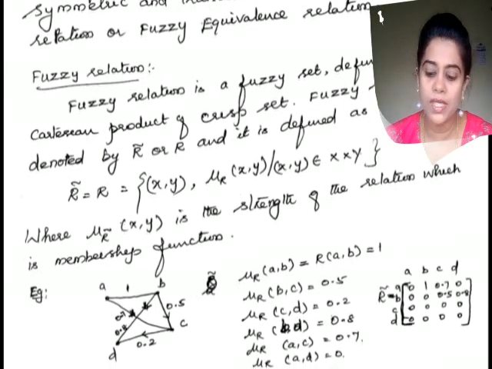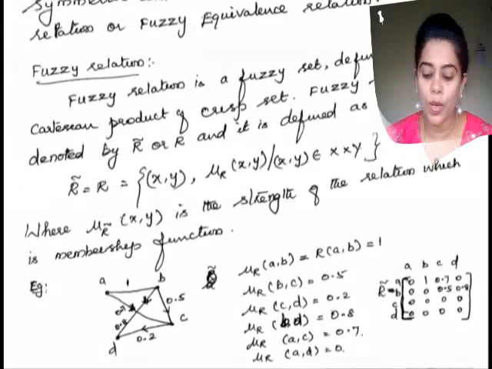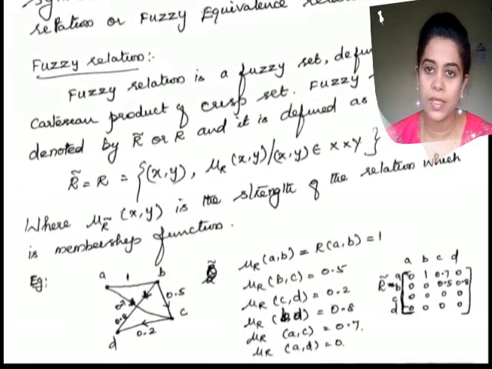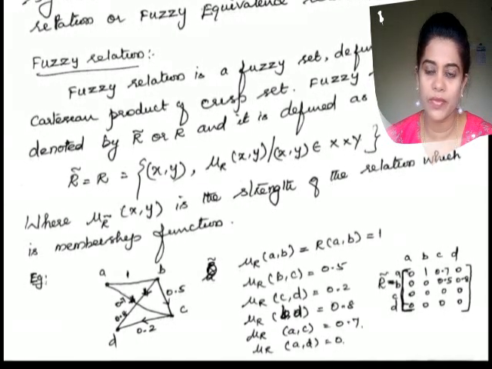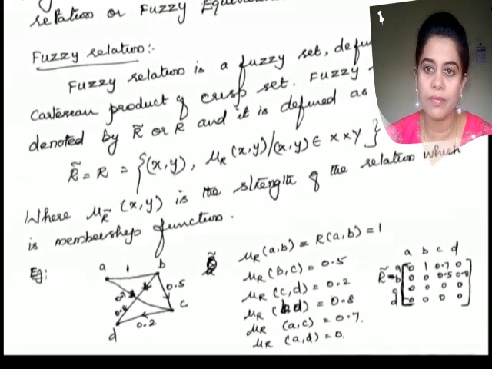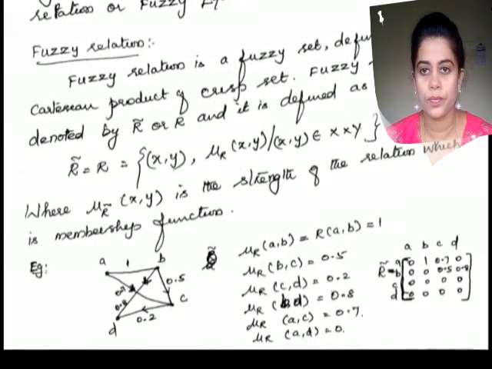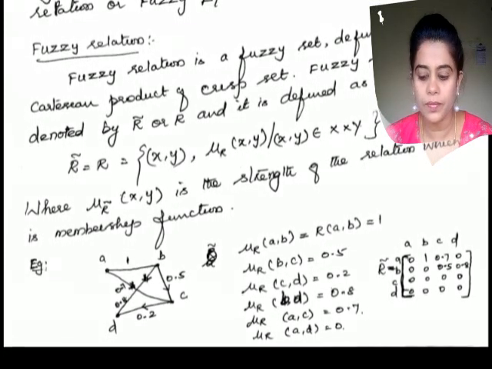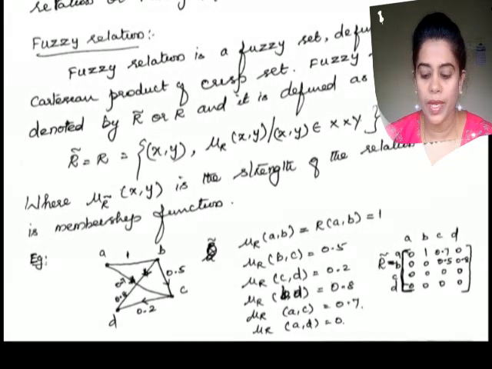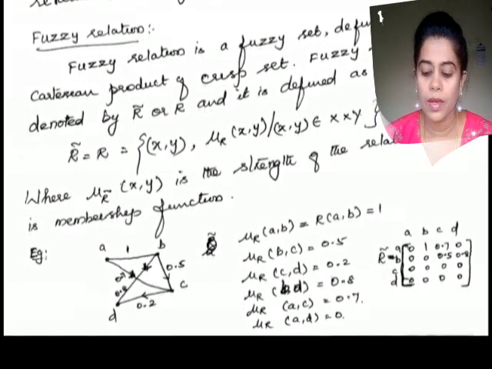And mu r of B comma C is equal to 0.5. And mu r of C comma D is equal to 0.2. Whereas mu r of D comma C is not related, because the relation is given by an arrow mark for C comma D, which means D comma C is 0, isn't it? And mu r of B comma D is equal to 0.8. Mu r of A comma C is 0.7 and so on.